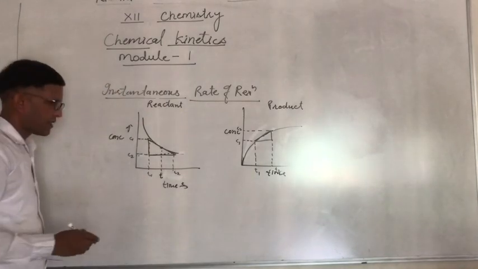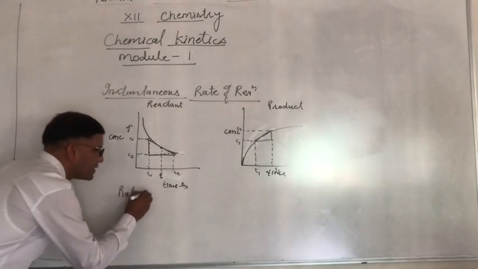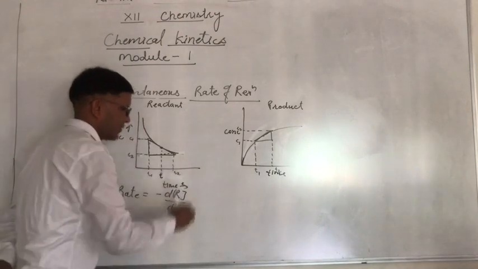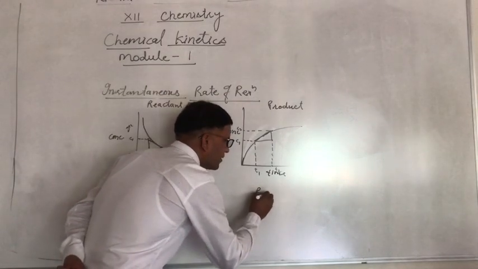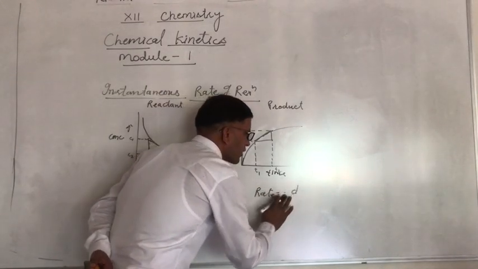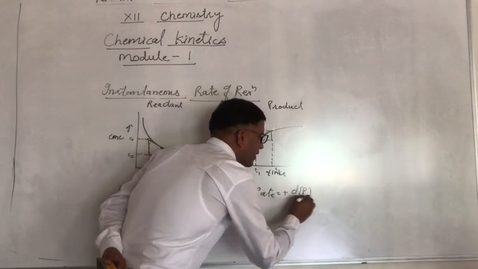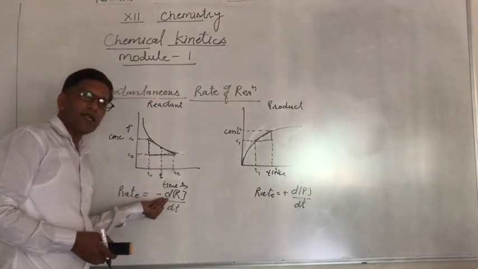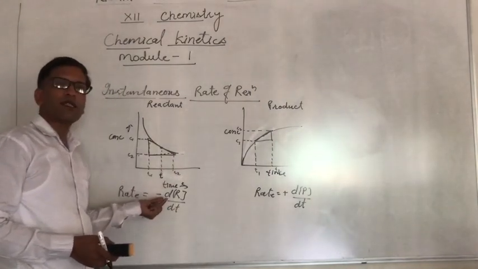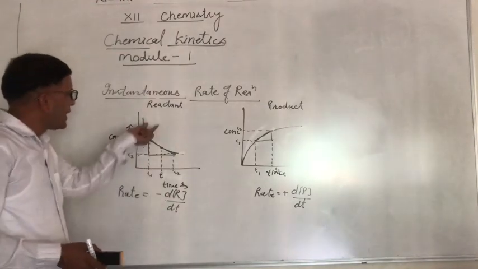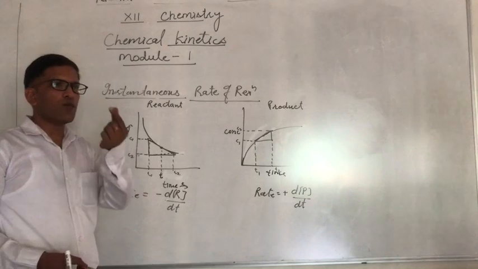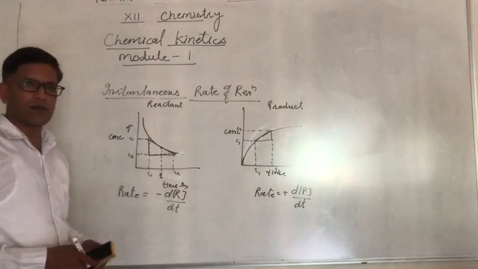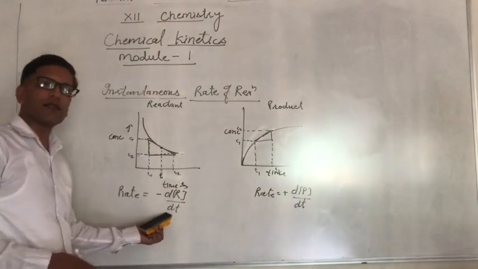According to this graphical representation, the rate is equal to minus dR upon dt. In this case, the rate is equal to plus dP upon dt. Why have we taken d here, not delta? This d represents the small change, because for the instantaneous rate, only a small change of the reactant is required. There is a very little change of the concentration. So, according to that, we have taken dt.